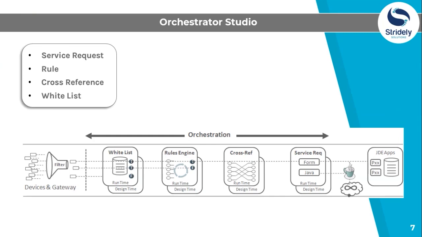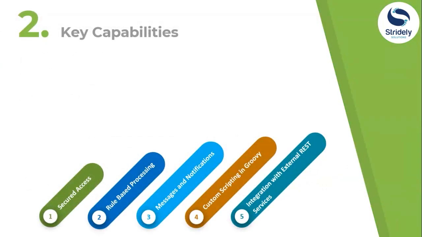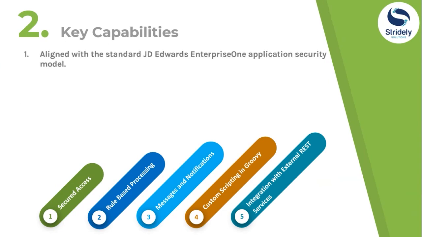Okay, let's talk about some key capabilities. I'll start with secured access. Secured access to Orchestrator Studio is now aligned with the standard JD Edwards Enterprise One application. Initially, it was not having that model. Now it is aligned with JD ERP itself. There is no need to add users to an AIS whitelist, which I have already explained what whitelist is. So it is now using the security model within ERP.